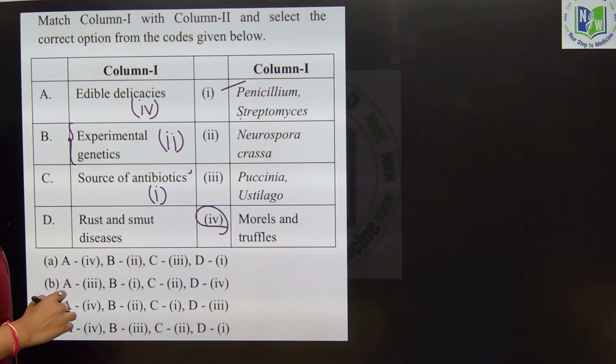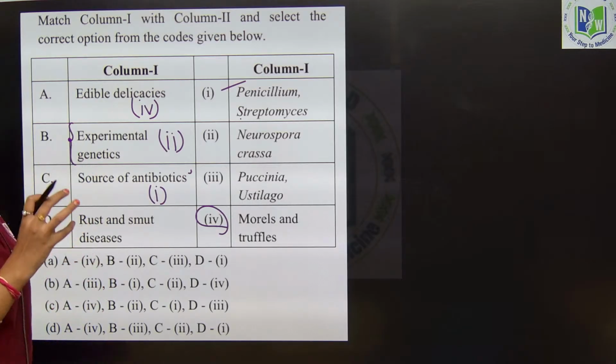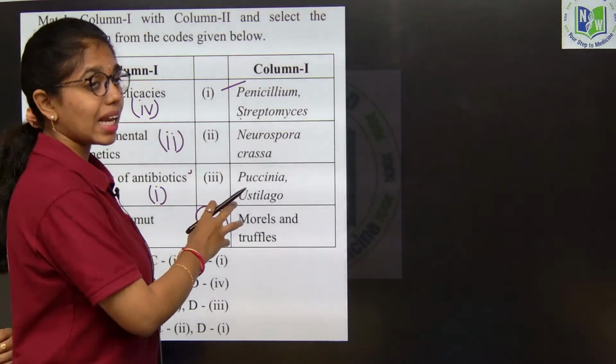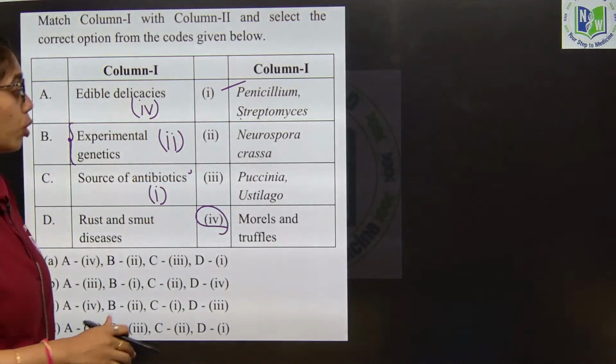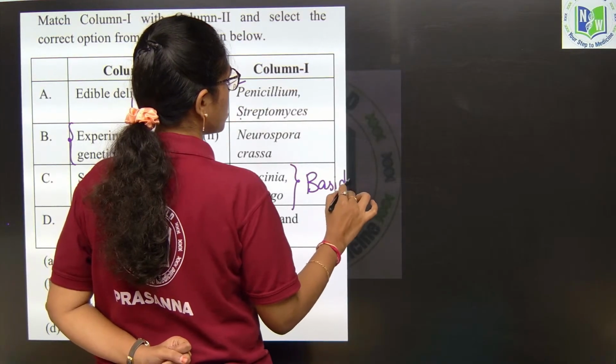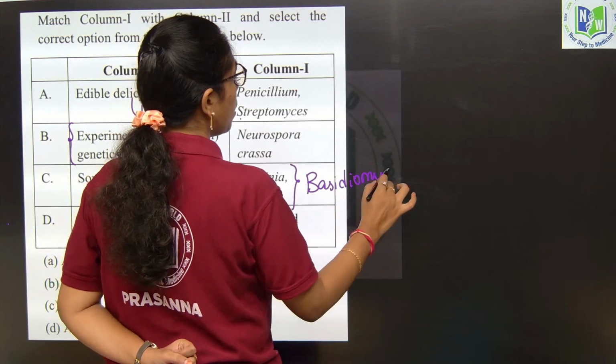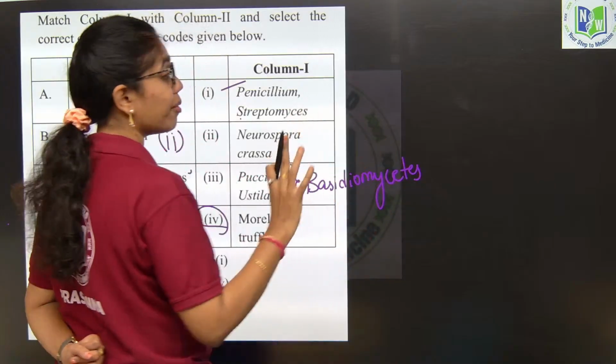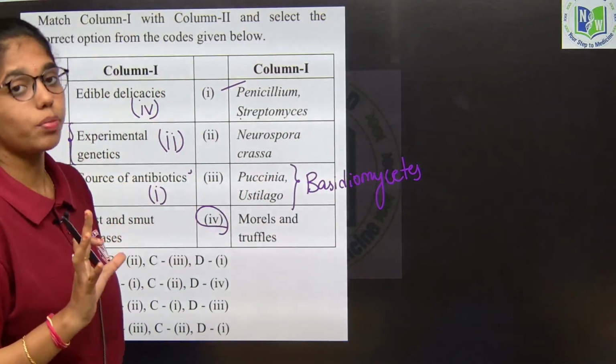And rust and smut fungi include what? Puccinia and Ustilago. Puccinia is the rust fungus, Ustilago is the smut fungus. Both of them belong to the Basidiomycetes class of fungi. All the example based questions are very important for your exam.